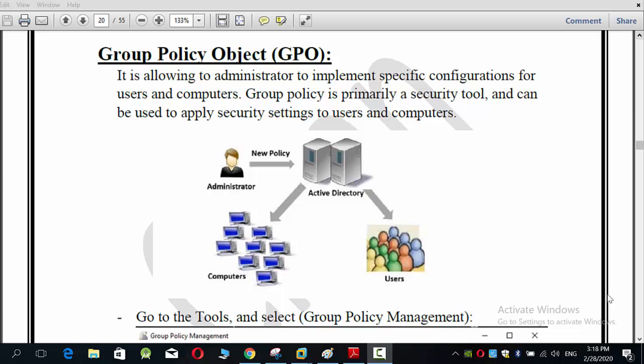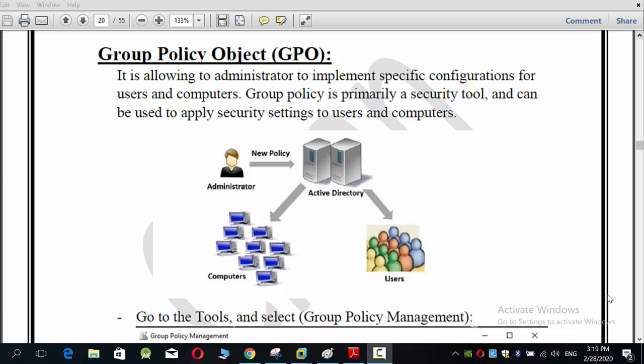Now what's the group policy? Group policy is just like rules or policies used for security. The administrator can make a security setting or implement a security configuration on the client computers in the network. So it is for the security.